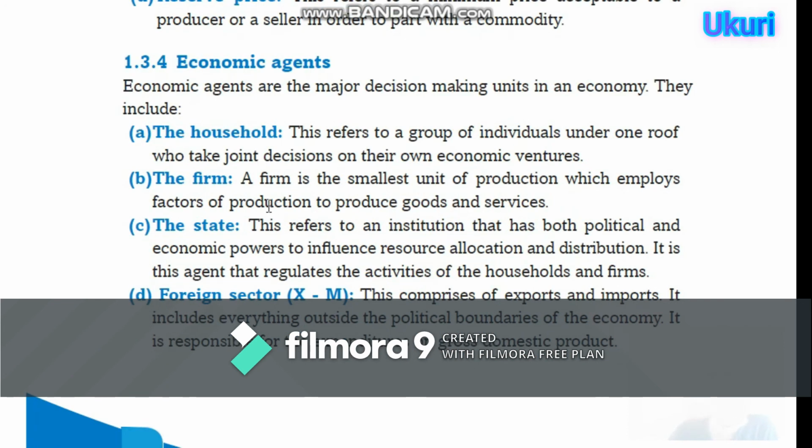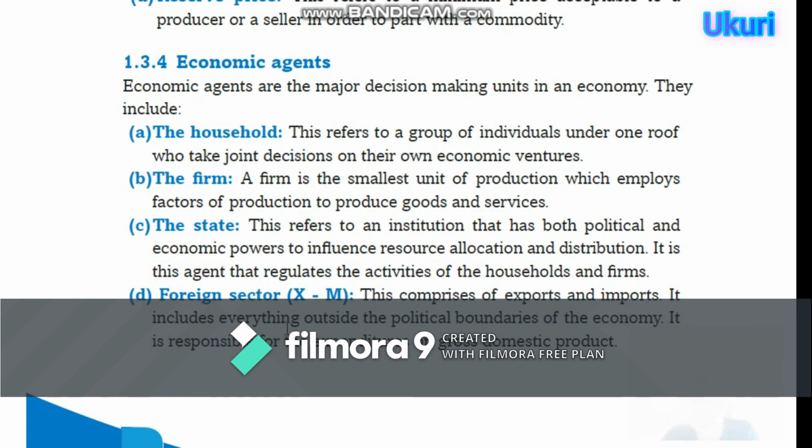Number 2, the farm. A farm is the smallest unit of production which employs factors of production to produce goods and services. C, the state or government. This refers to an institution that has both political and economic powers to influence resource allocation and distribution. It is this agent that regulates the activities of the households and farms.